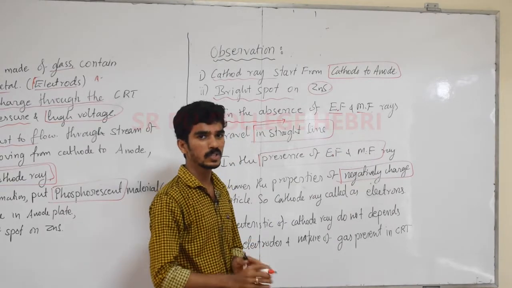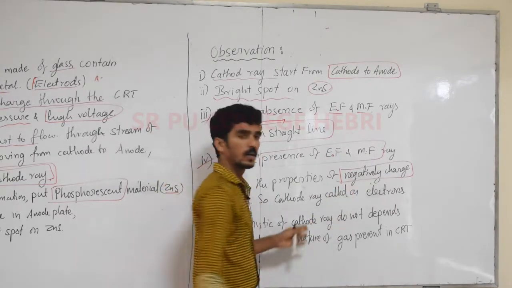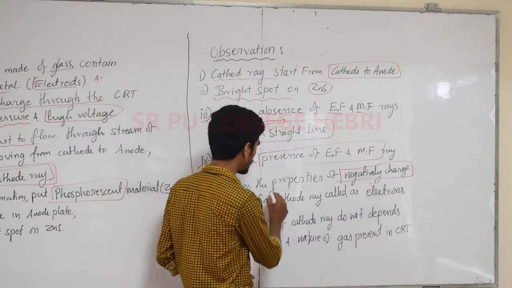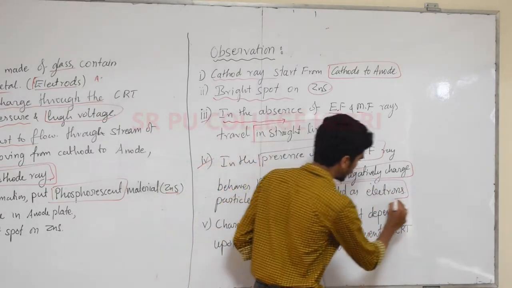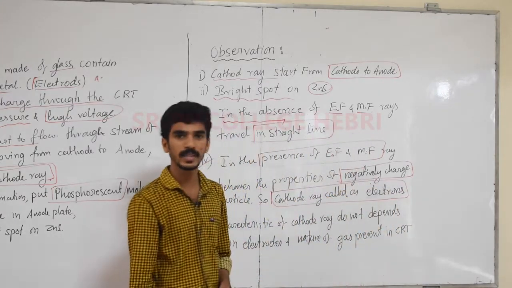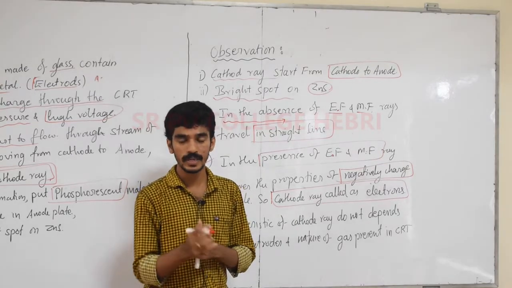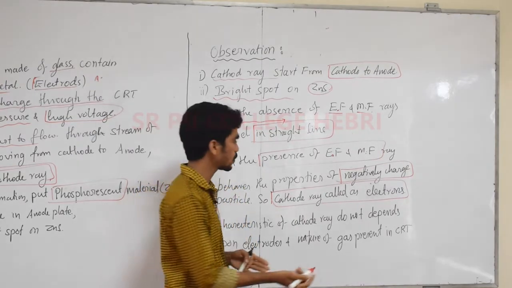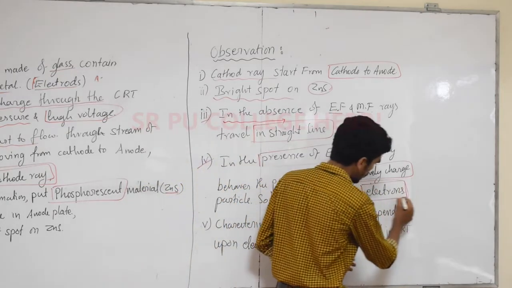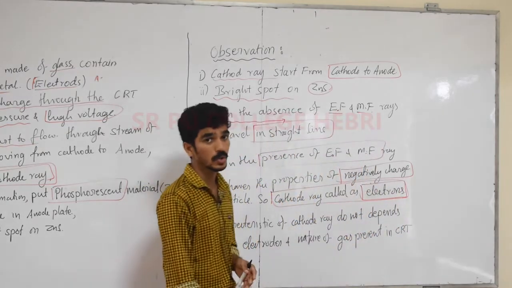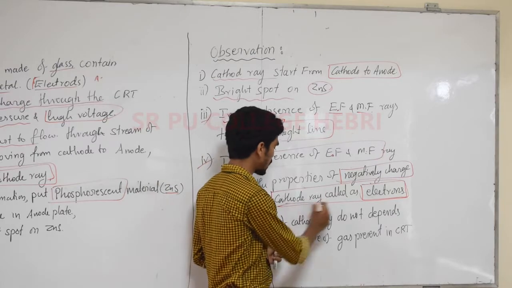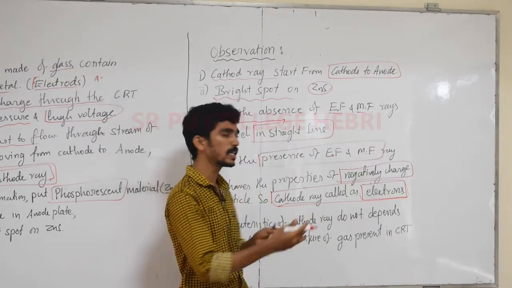The same properties the cathode ray also follows. That's why these cathode rays are called electrons. Now they conclude that the atom has three kinds of fundamental particles, and out of three, one is the electron. Cathode rays are nothing but electrons.